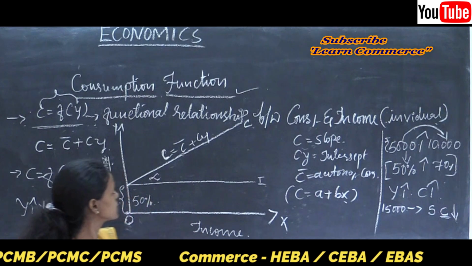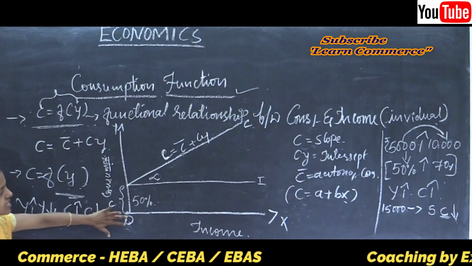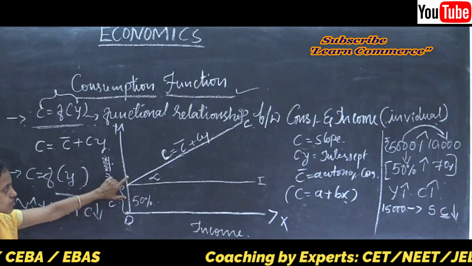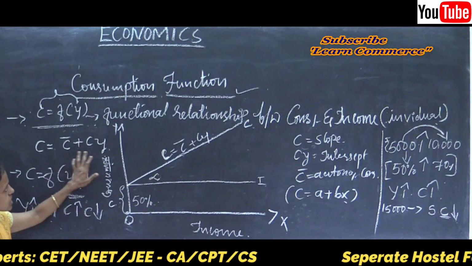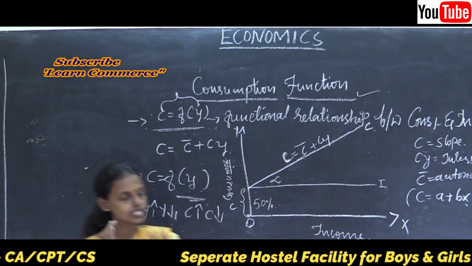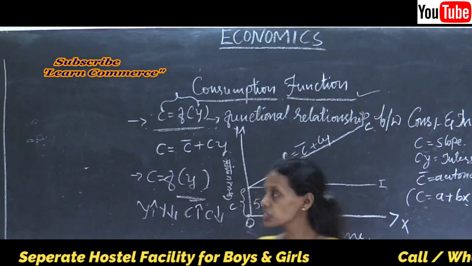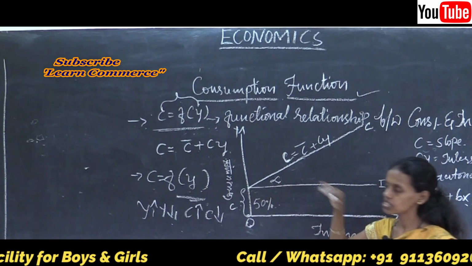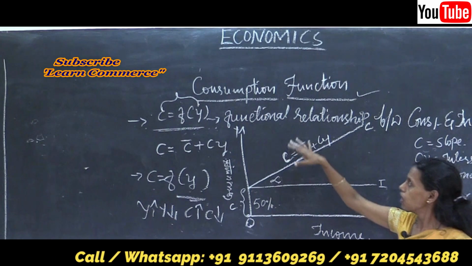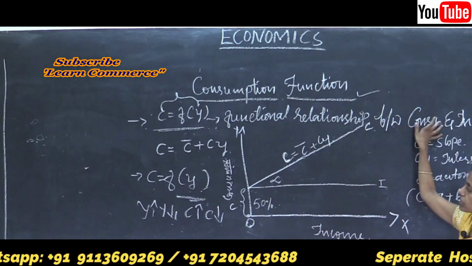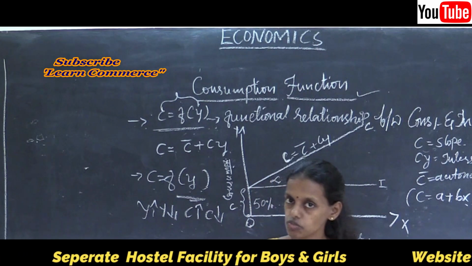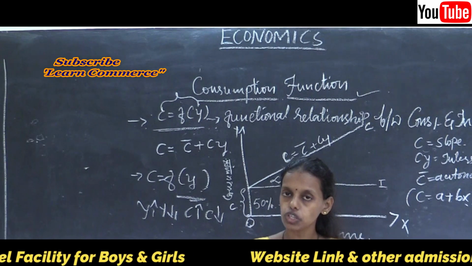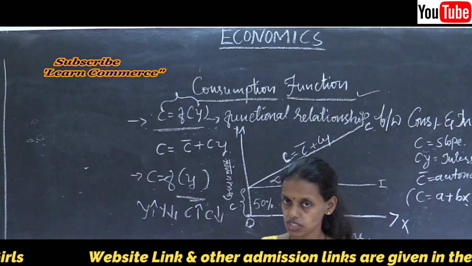So this is about the graphical representation of the consumption function. Consumption always depends on income, and thus on autonomous consumption and induced consumption. The functional relationship between consumption and income is said to be the consumption function. Next we are going to study the investment function.